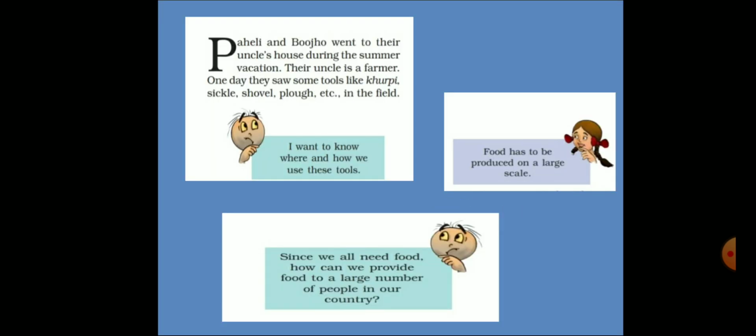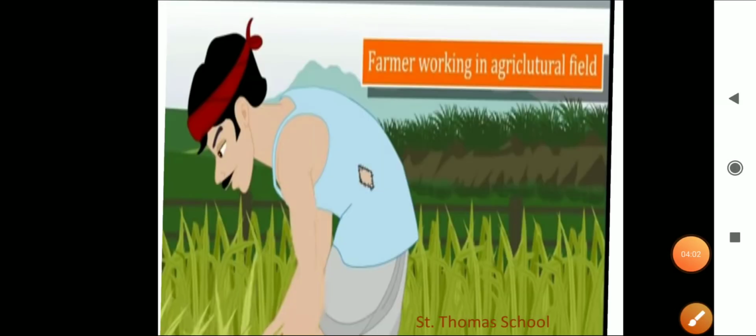Then Paheli said food has to be produced on a large scale. So, in order to provide food for a large population, regular production, proper management, and distribution is necessary.